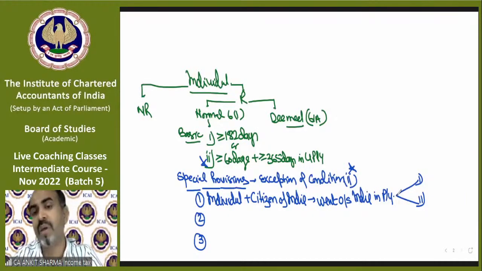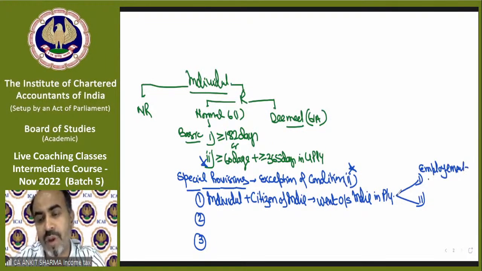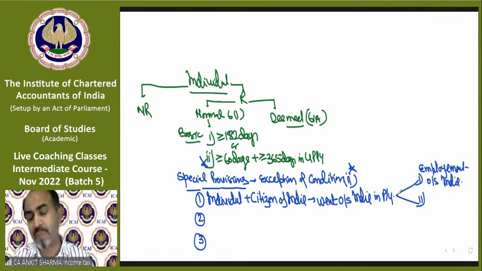For whom? If any individual who is a citizen of India went outside India in previous year for employment outside India, like I am a citizen of India, if I went outside India for a job, for permanent settlement outside India, I'm not going for a visit. I'm not going to attend someone's marriage. I'm not going for traveling, etc. I'm going for employment purpose outside India, or